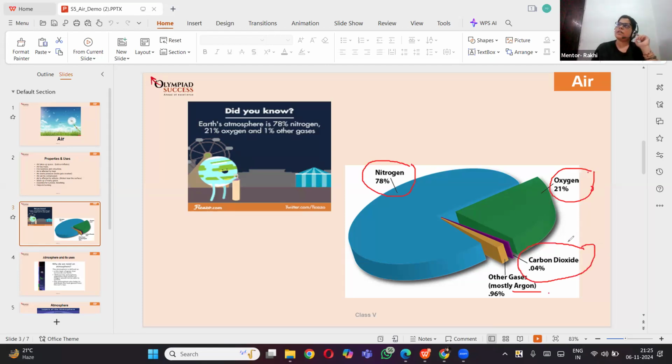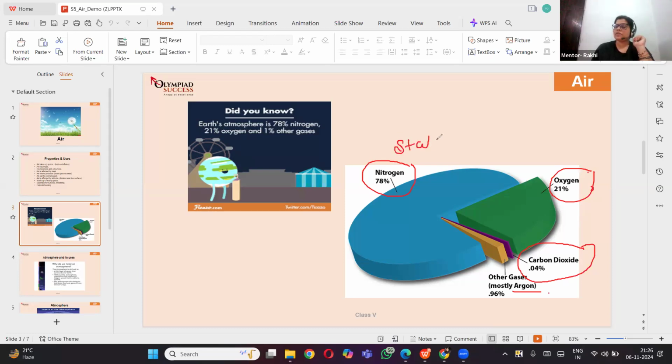Okay, Sanvi, I'm having a doubt, like a question. If oxygen is so important, we breathe using the oxygen, why is it only 21% and nitrogen is 78%? Because nitrogen helps to stabilize the atmosphere.